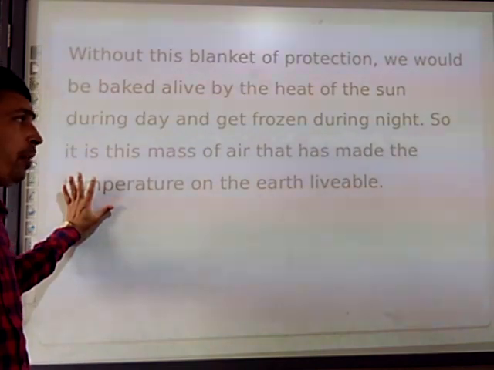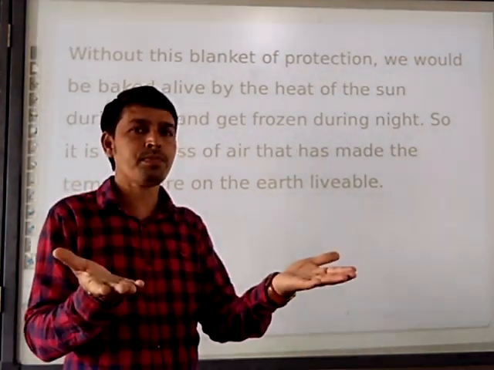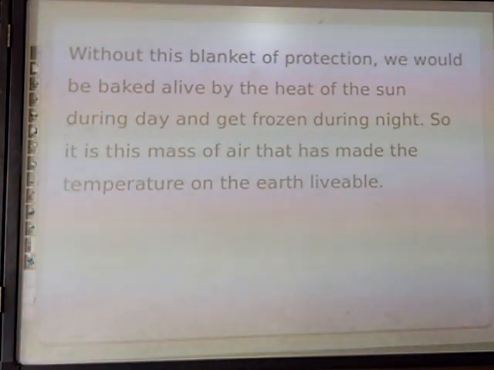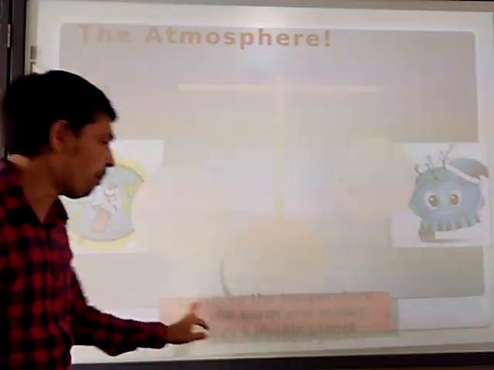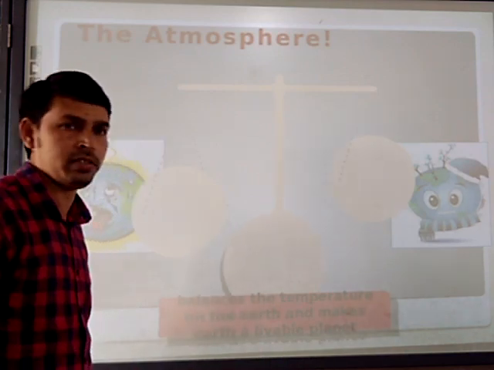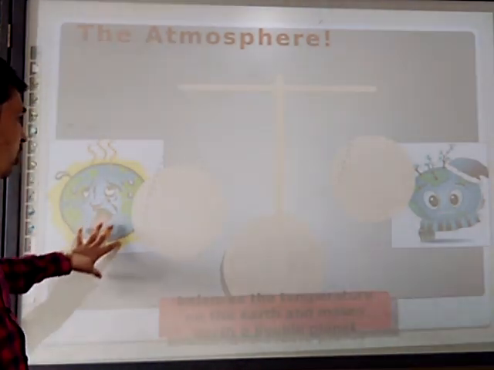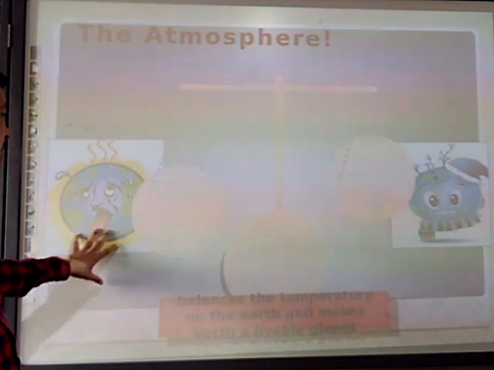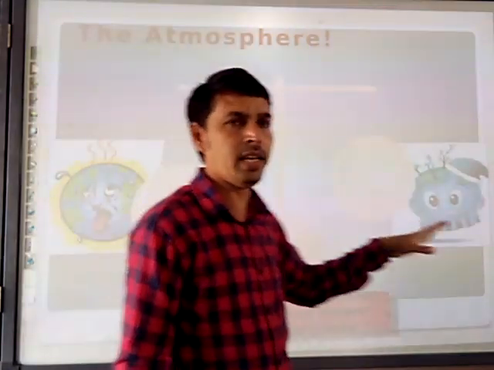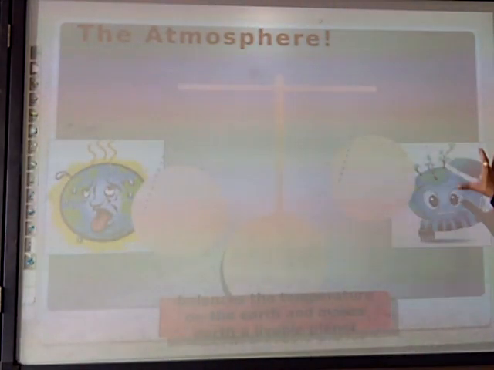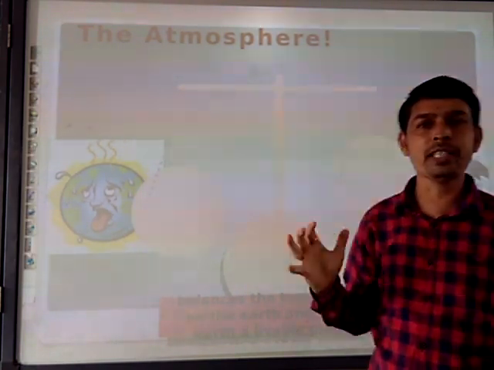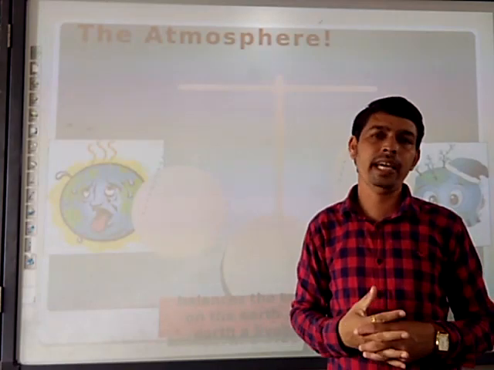Now we are going to see how the balance of our temperature is maintained by the atmosphere. See, the atmosphere balances the temperature on the earth and makes the earth a livable planet. If it were not there, we would burn, we would bake, too much heat. And again at night, we would be frozen totally. Okay? So like that, the atmosphere is protecting us from the harmful rays.